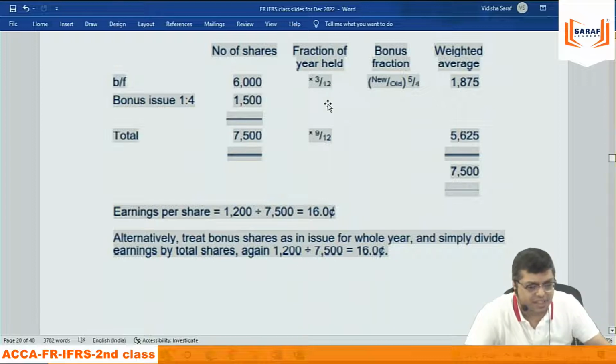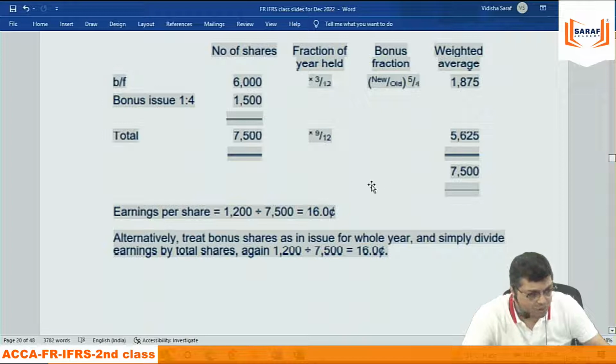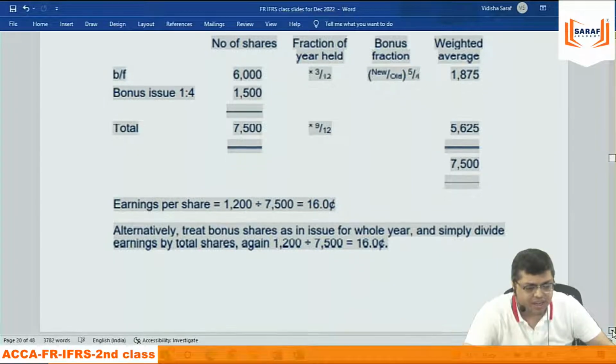Why I will do like this? This type of question will not come in exam. But I will not be doing this. I will be doing 7,500 from beginning of the year. शुरू से माना जाएगा 7,500 शेयर, डिवाइड करके earnings per share.